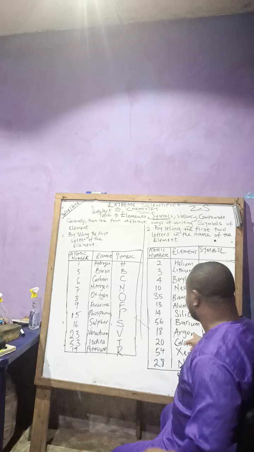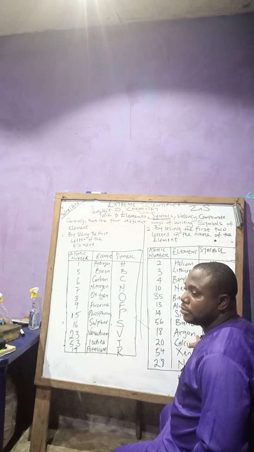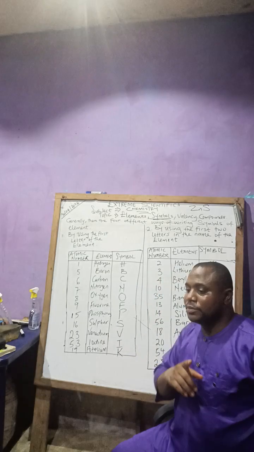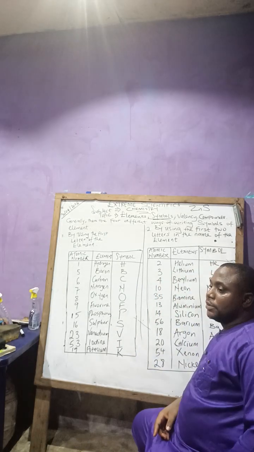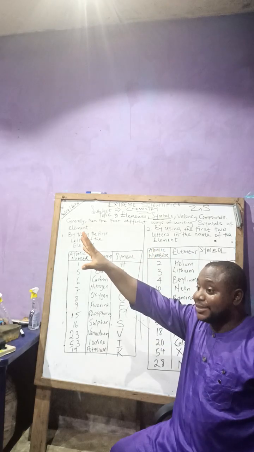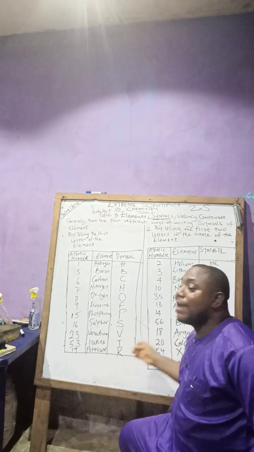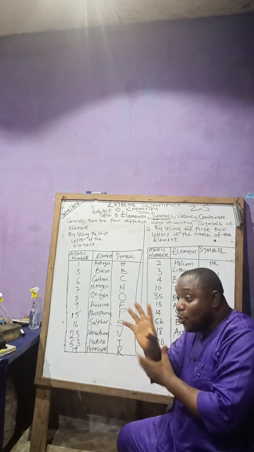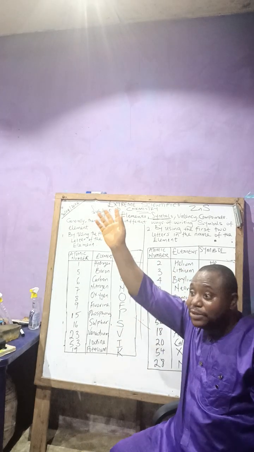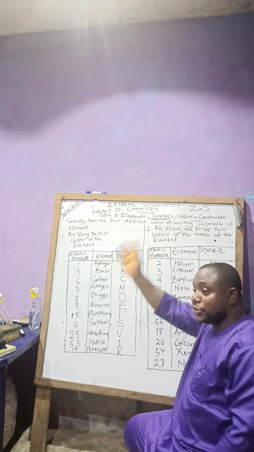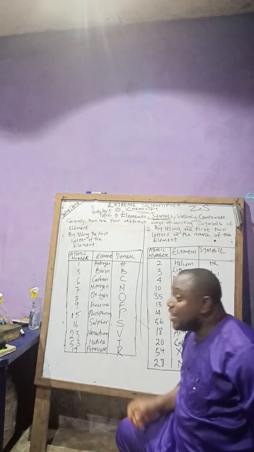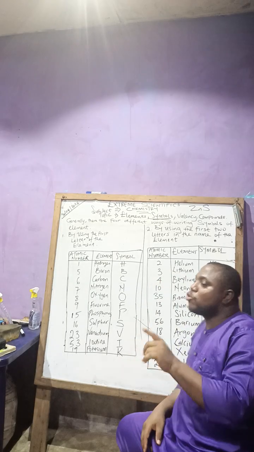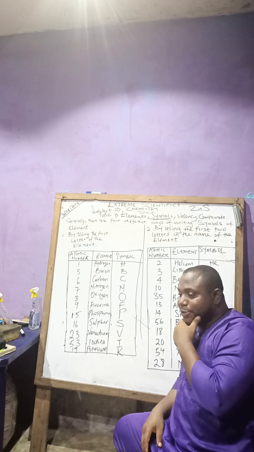Argon. Where is argon used? You've seen it several times, but you don't know. That olden bulb, that yellow light, that's what argon was. The gas inside there is argon. Before we started using white light and other lights, that yellow light was argon. The one we are using now will be very hot. And they also use argon for incubators.